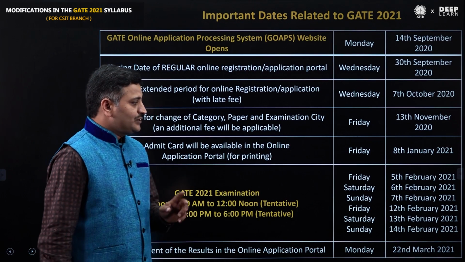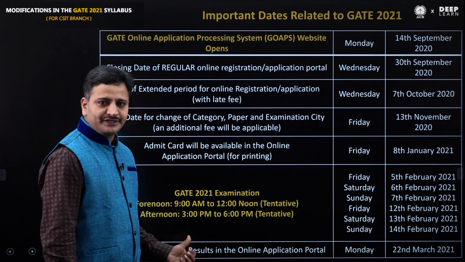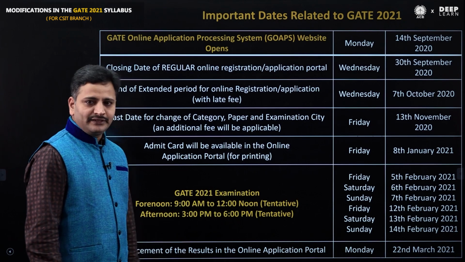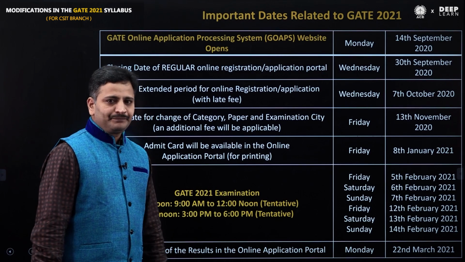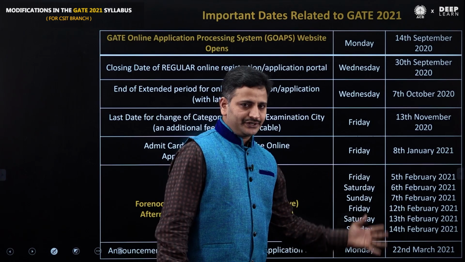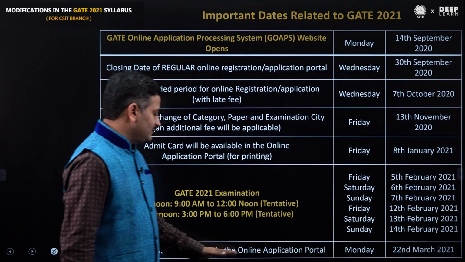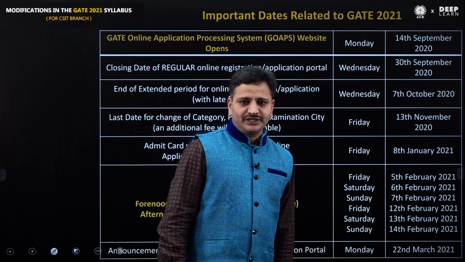So the GATE examination is going to be conducted in two sessions: one is the forenoon session, another is the afternoon session. The forenoon session timings are 9 AM to 12 PM and the afternoon session is 3 PM to 6 PM. These are the important dates, you have to note them down. And what about the results? Announcement of the results in the application portal will be on 22nd March 2021.